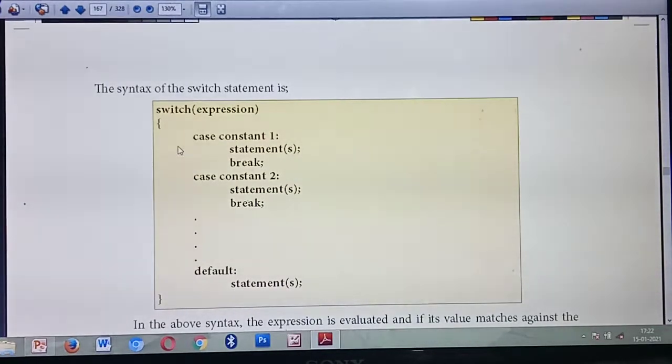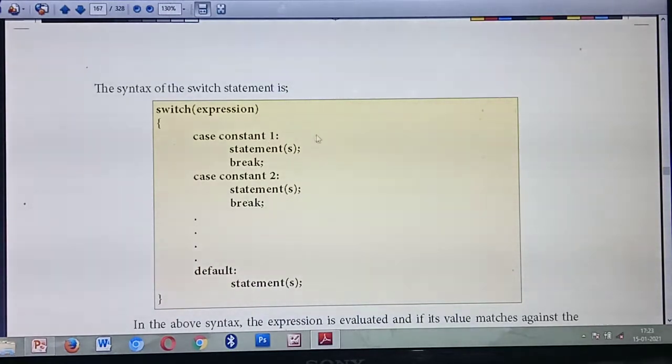Understood? Okay, so listen. In the syntax, first you should write switch, then the expression inside it. Then the important thing in the switch statement: first you should write case 1, case 2, case 3 like this. Case constant, so here you are giving some constant value.